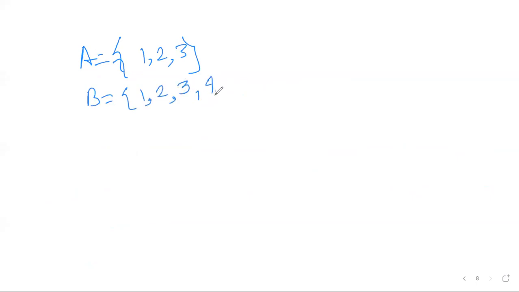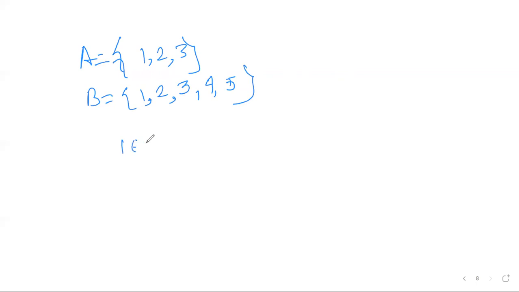Now we already saw an example, that is A is my 1, 2, 3 and B is my 1, 2, 3, 4, 5, right?